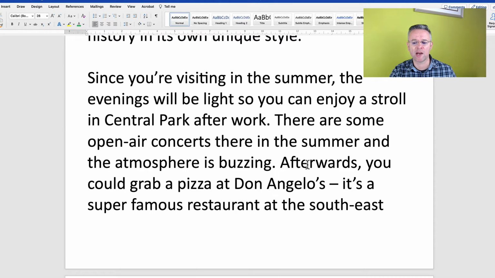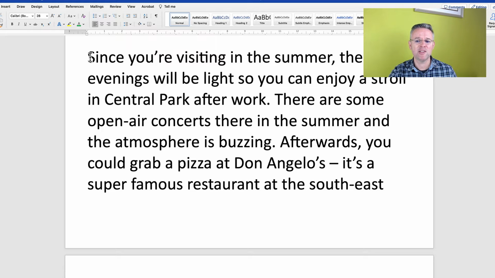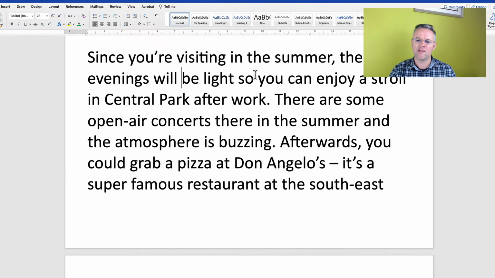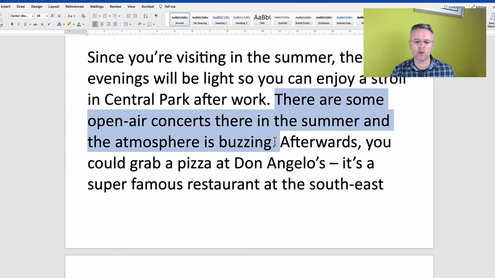Let's take a look at our second paragraph. Since you're visiting in the summer, the evenings will be light, so you can enjoy a stroll in Central Park after work. So we have got a complex sentence. I've used a subordinate clause. Since you're visiting in the summer, the evenings will be light, so you can enjoy a stroll. Much more complex, higher level than you can go for a walk. There are some open air concerts in the summer and the atmosphere is buzzing.